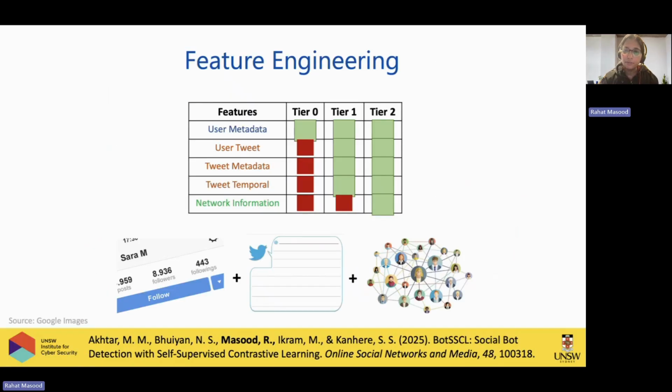For that, we use feature engineering, of course. We use tier one in feature engineering, which includes user metadata, for example, account followers, account name, profile description, profile image, user tweets, what the tweet exactly is, tweet metadata, which includes the similarity and context of the tweet itself, what keywords are used in the tweet, and the tweet temporal data, when the tweet was posted, the likes and dislikes of the specific tweet, and then the network information as well. Network information, we couldn't do. We just focus on tier one because we had API issues and it was very time consuming and resource consuming as well.